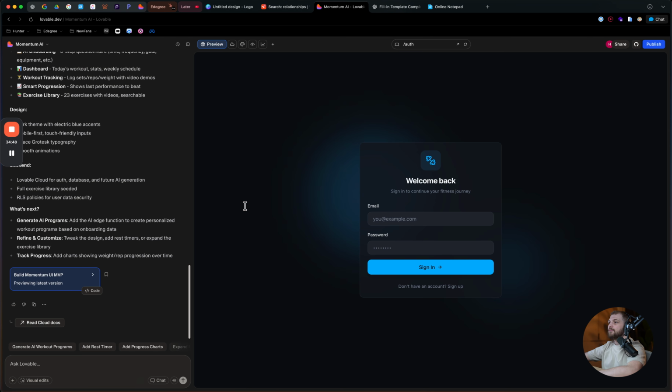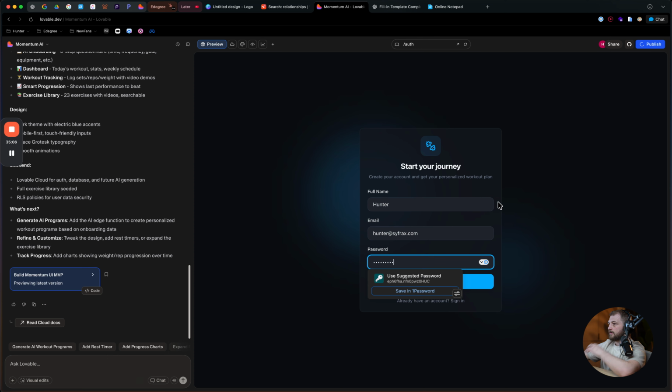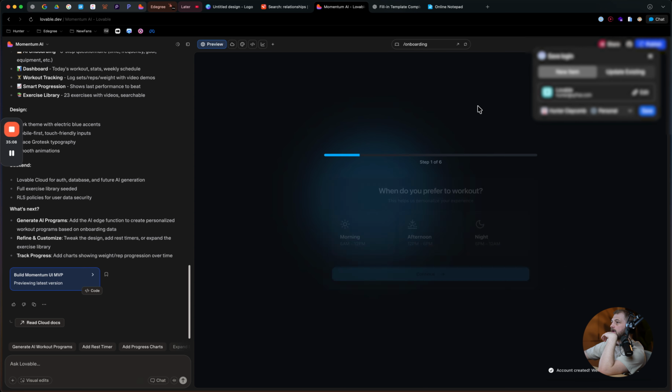Sweet, we just got our very first variation of this thing, and it looks like they went ahead and automatically gave us some kind of authentication as well. So let's go ahead and publish this really quickly, and then click sign up. Hunter at cyfrax.com. Boom, password, and then log in.